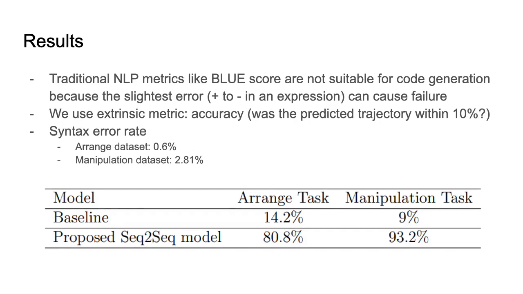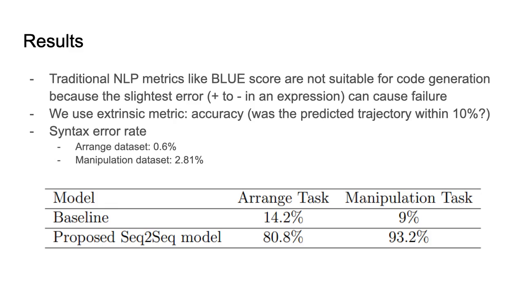Traditional NLP metrics like the BLEU score are not suitable for code generation because a very slight error like changing a plus to a minus in an expression can cause failure in performing the task. Likewise, it's possible for the generated program to be very different from the expert program and yet accomplish the task, and might even have the same trajectory as the expert program as well.